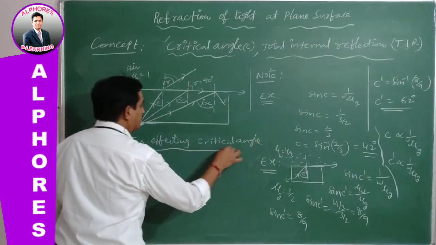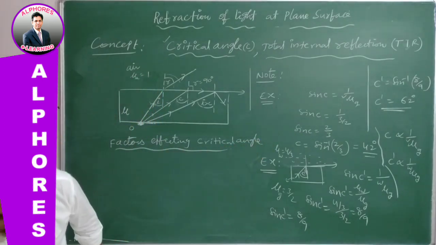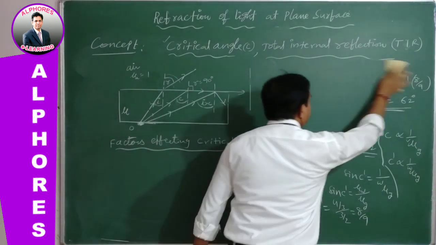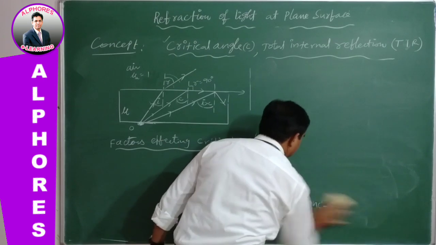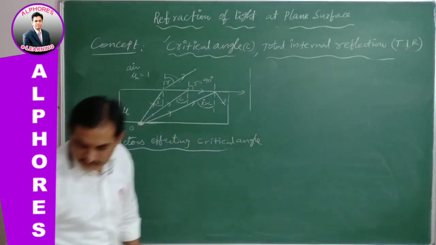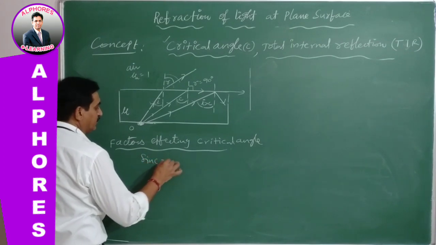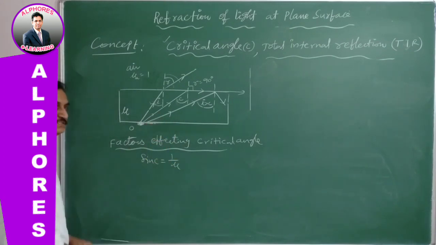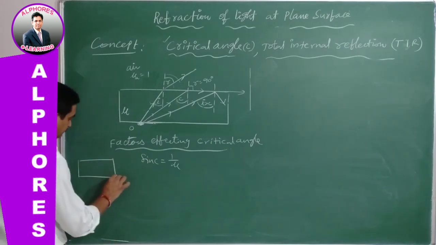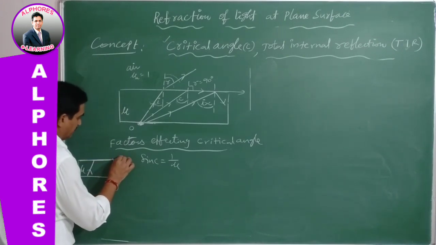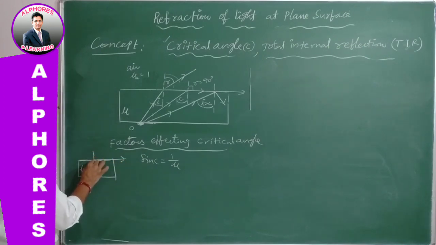As we know, for the critical angle, sin C is equal to 1 by mu. This is the condition. See here, this is a glass plate, or any denser medium, with refractive index mu. Light is incident on it and grazes the surface separating the two media.